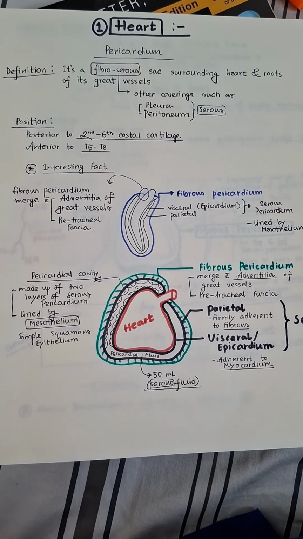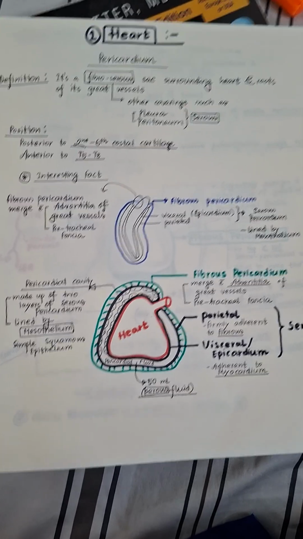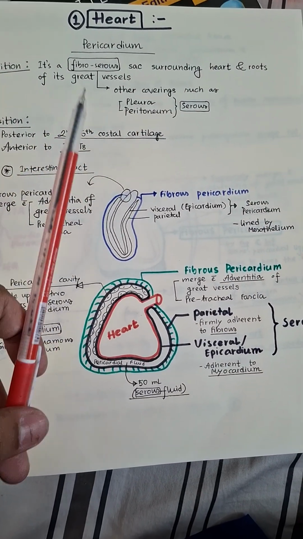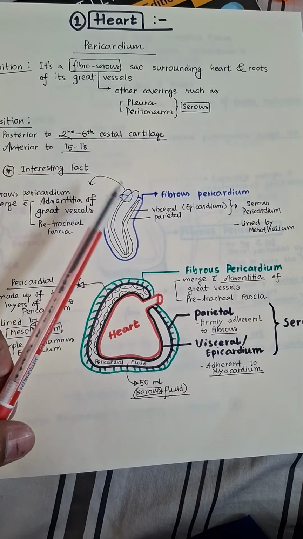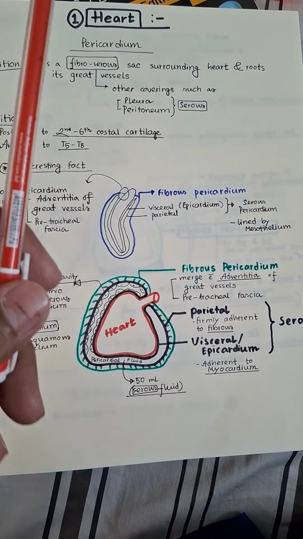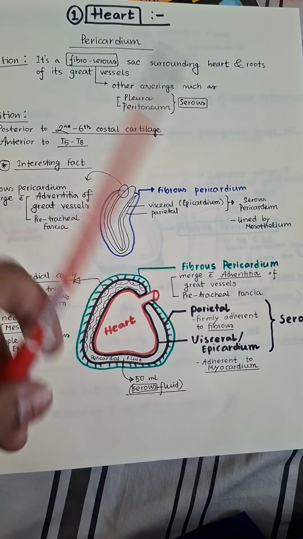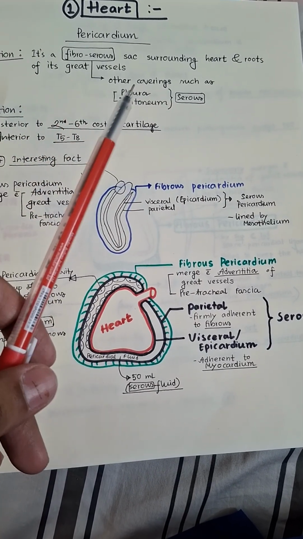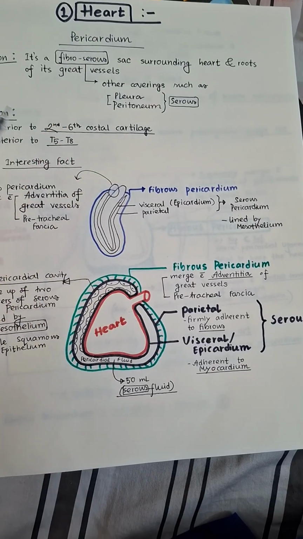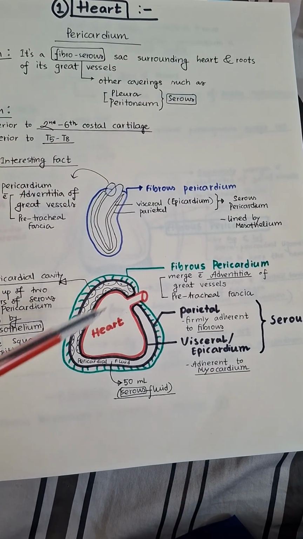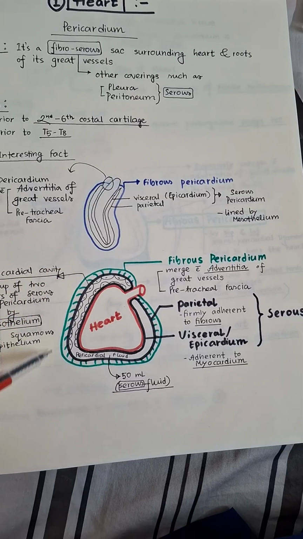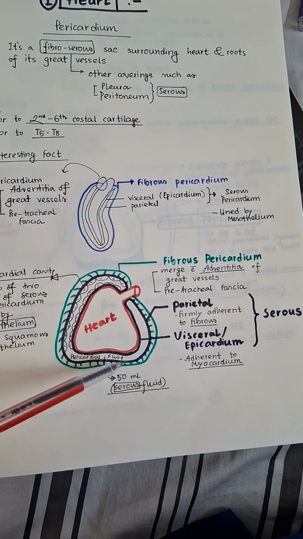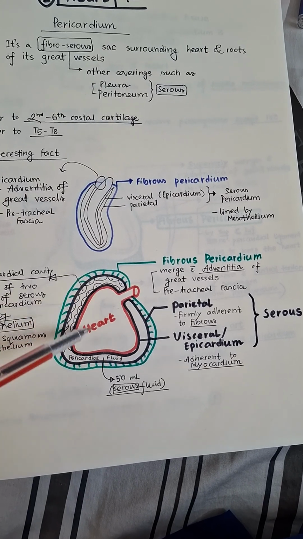So what is the pericardium? Basically, it's written here, it's a fibrous sac that surrounds the heart and the root of the great vessels. Although it's mentioned as a fibrous sac, it's not only fibrous, there is a serous part too. There is an outer layer, which is the fibrous layer, a tough connective tissue. Beneath that there is a serous layer which is also covering the heart.